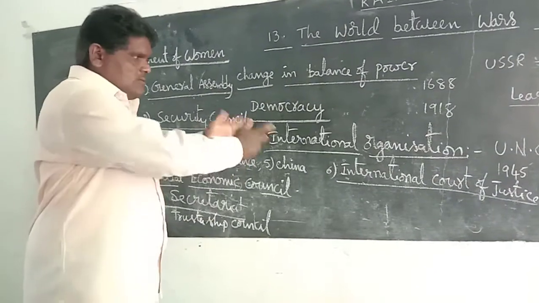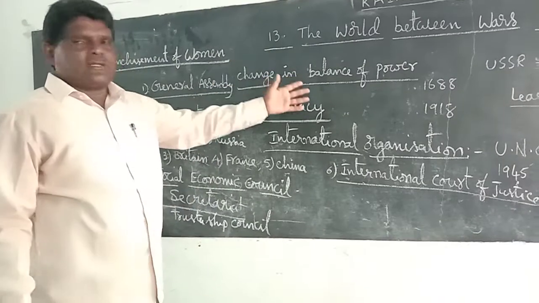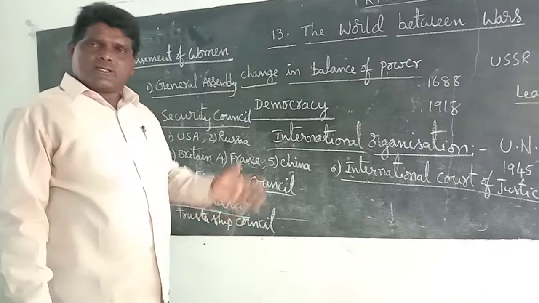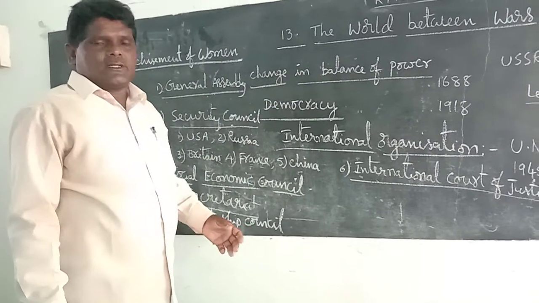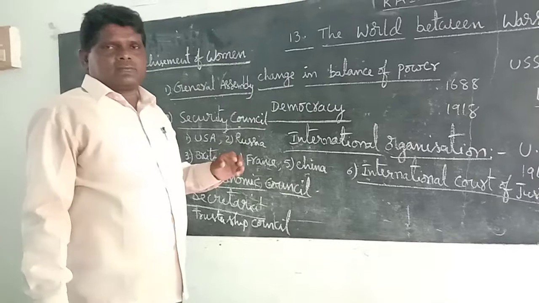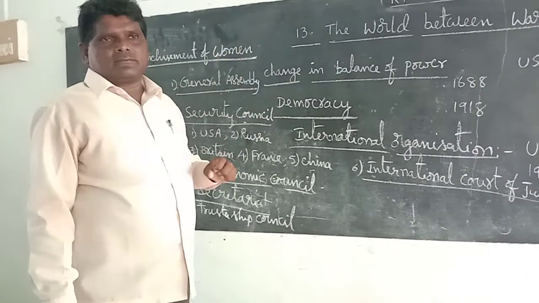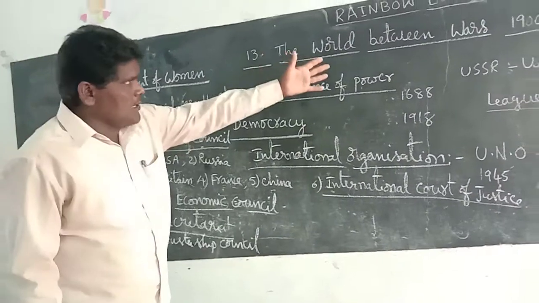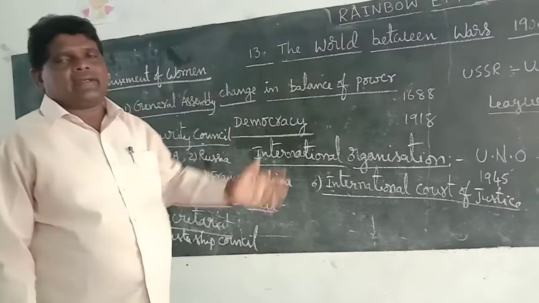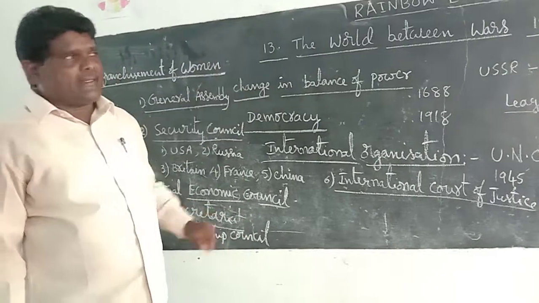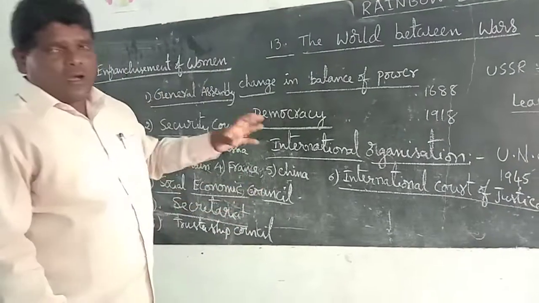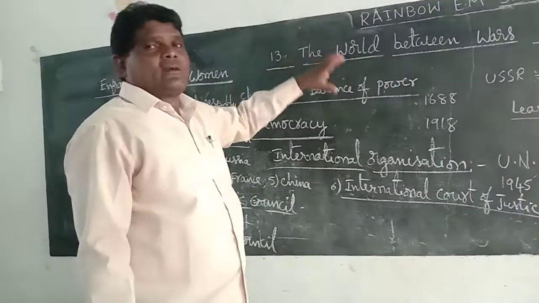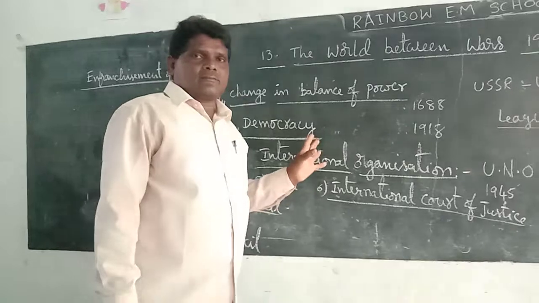So many causes influenced it: so many isms, democracy, ideology, fascism, Nazism, socialism, the First World War, the Second World War, and the Great Depression, the economic depression. In the first half of the 20th century, so many factors influenced the world.